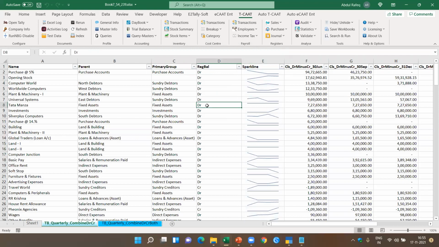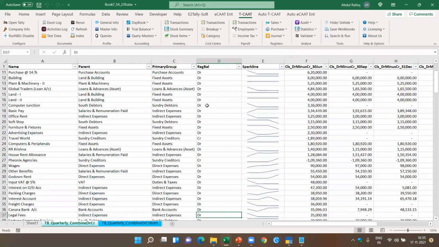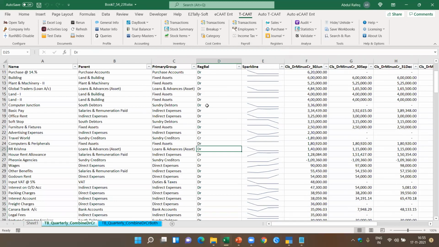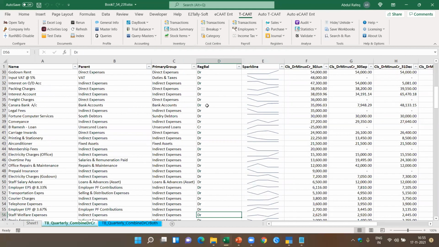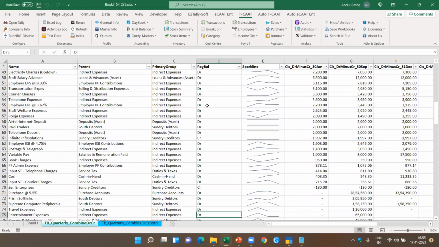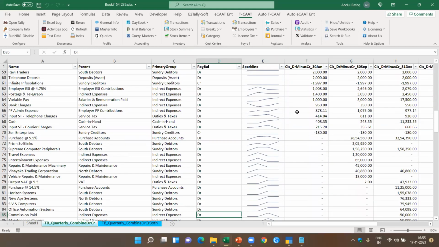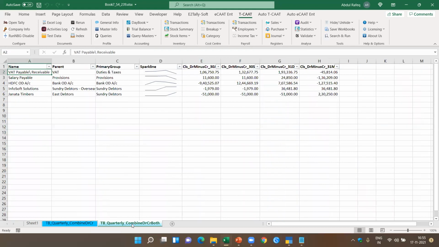For example, if the account is supposed to have a credit balance, it knows that, and automatically applies the spark line after ignoring the negative sign, because in the case of Tally, when you're exporting, credit is stored as a minus. So this is how you can get the summary. Here it gives you the transactions, both. Now this is just the second case study. Just based on the trial balance, I can do a gold mine of analysis.